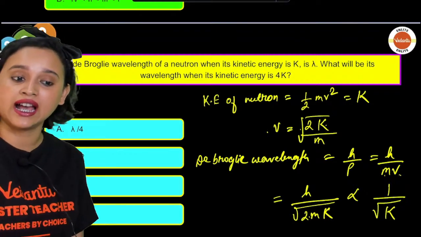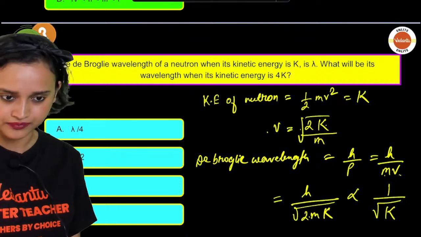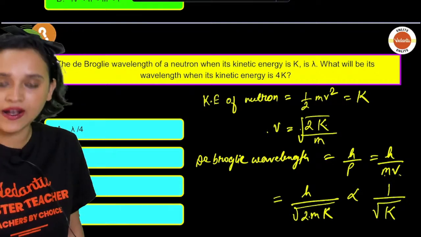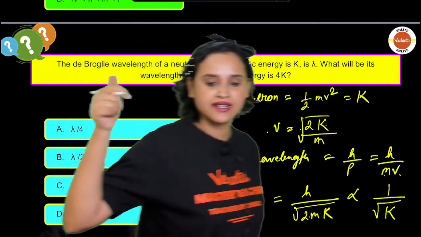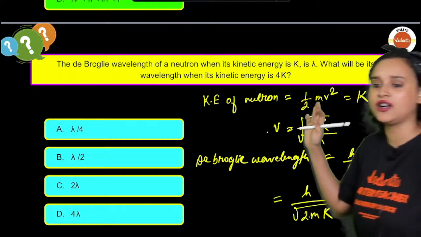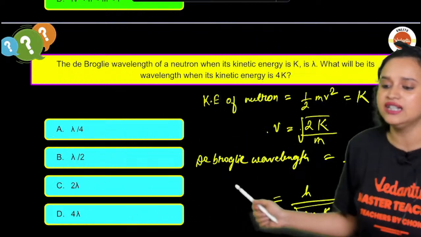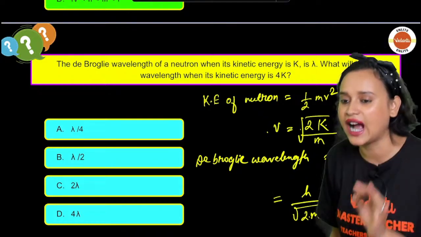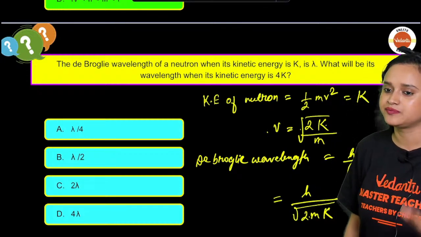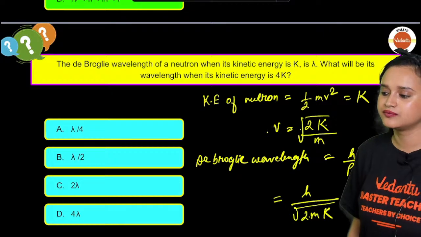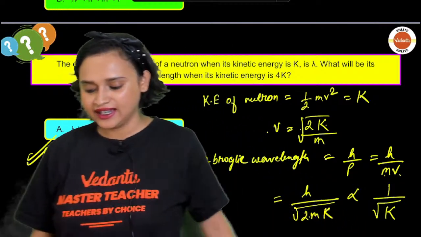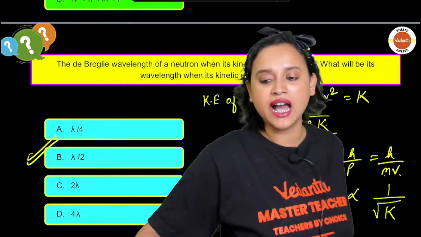That means when the kinetic energy will become 4K, then what will be the de Broglie wavelength? Now find it out. Now you tell me, guys. I have done majority of the hard work. Now just look at this relation and tell me that if now the kinetic energy becomes 4K, then what is going to be the wavelength? Very good Pranav, very good. Yes, it is going to be lambda divided by 2.